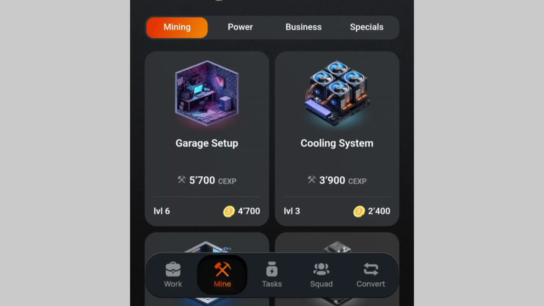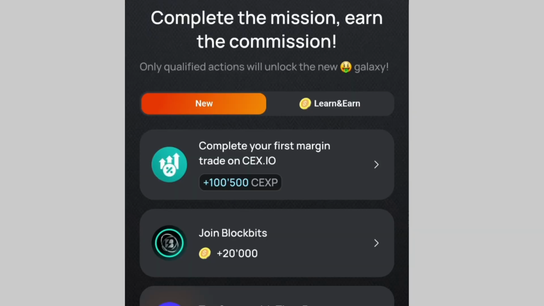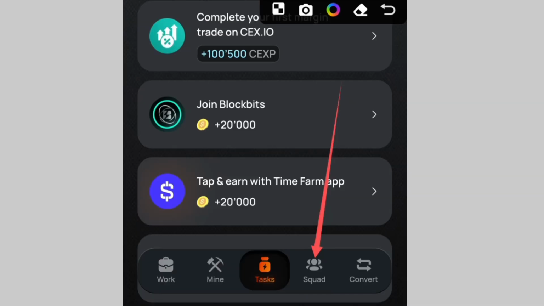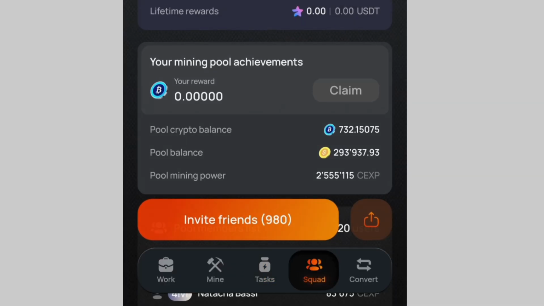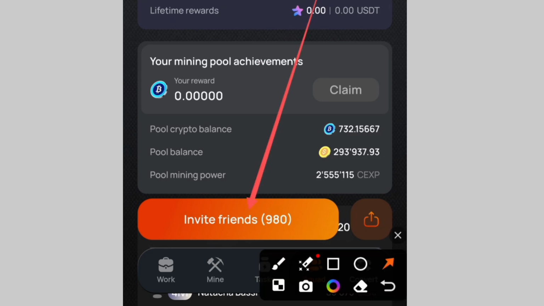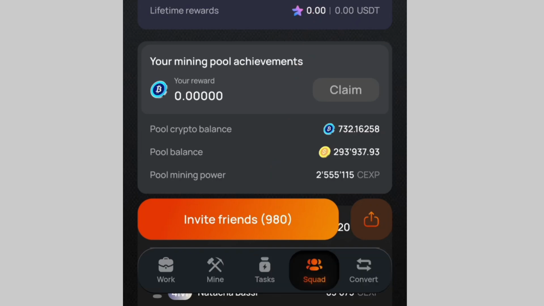You can also perform some tasks over here so that you earn the free points. Just click on the button tasks over here. Once you click on it, you can see the tasks that you have. Just perform all these tasks so that in the beginning you can earn some free points and use those points to increase your mining power. You can also invite people so that you earn a lot. Just click on the button squad over here. Once you click on the button squad, click on the button invite friends. Once you click on it, they'll ask you to select a friend. You just have to send it to a random friend so that you can see your referral link over there. If you refer many people, you are going to earn a lot.